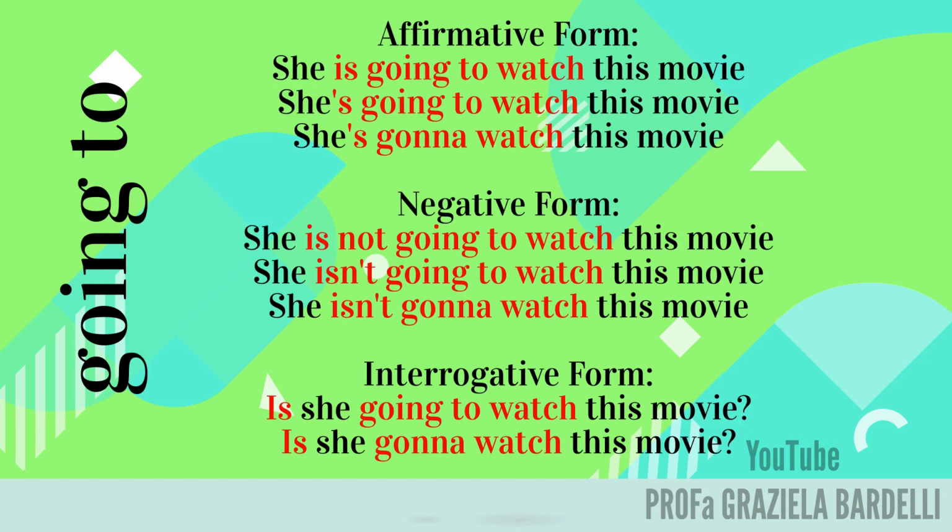Affirmative form. She is going to watch this movie. She's going to watch this movie. She's gonna watch this movie. Negative form. She is not going to watch this movie. She isn't going to watch this movie. She isn't gonna watch this movie. Interrogative form. Is she going to watch this movie? Is she gonna watch this movie?